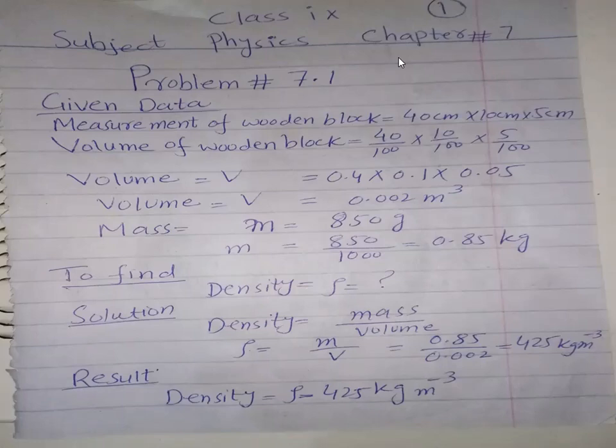So student, first of all, I converted volume into cubic meter because centimeter cube is not the SI unit. I converted this into meter cube because the standard SI unit of the volume is meter cube. Similarly, I converted mass. Mass was given to me in grams, so I converted this into kilograms because the SI unit of the mass is kilogram, by dividing by 1000. So 850 divided by 1000, I will get 0.85 kilograms. In this numerical, I am asked to find density, and density is denoted with rho.